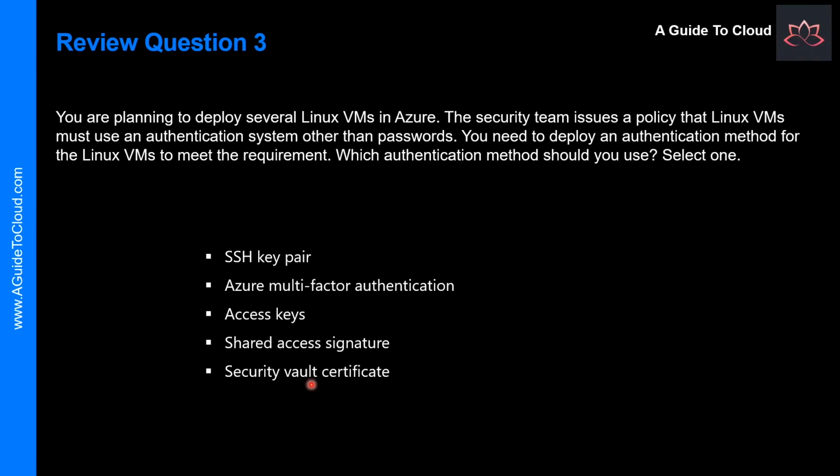It is definitely not Secure Vault Certificate, that is for a different solution. Shared access signature is for your storage account, so that is not the right answer. Access keys are again for your storage account, so that's not the right answer. Multi-factor authentication is for securing your user accounts or identities, so that's not the right answer. So the correct answer is SSH key pair. Azure supports two authentication methods for Linux VMs: passwords and SSH. Access keys and shared access signature are the access methods for Azure storage, not for Azure VMs.